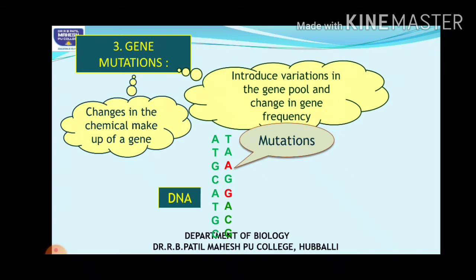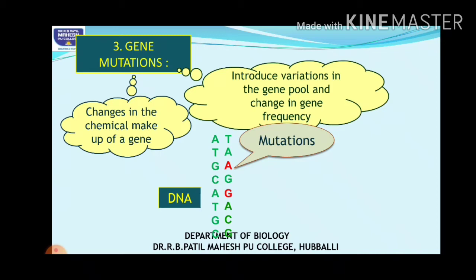When mutation takes place, variations are formed in the gene pool. This variation in the gene pool may lead to change in the gene frequency. So gene mutations are one of the raw materials for evolution.